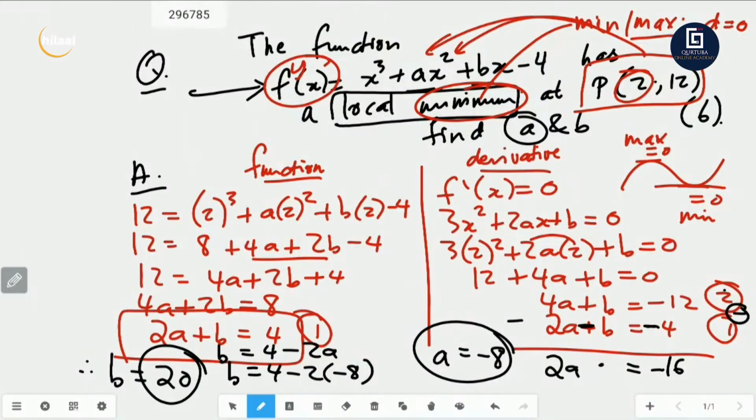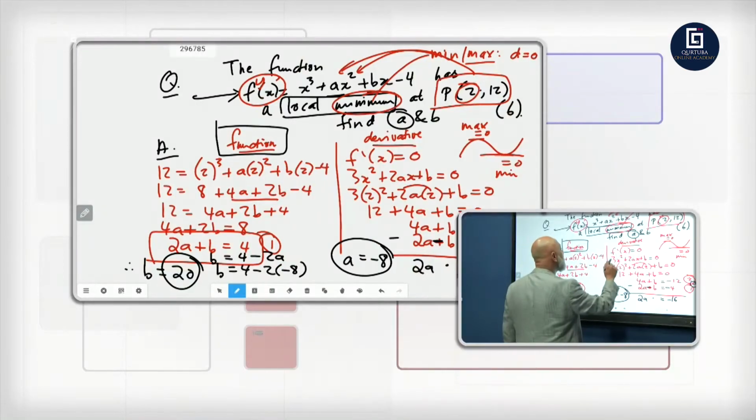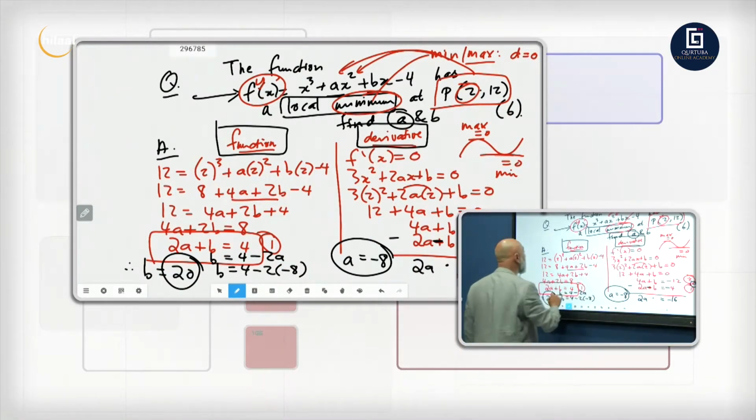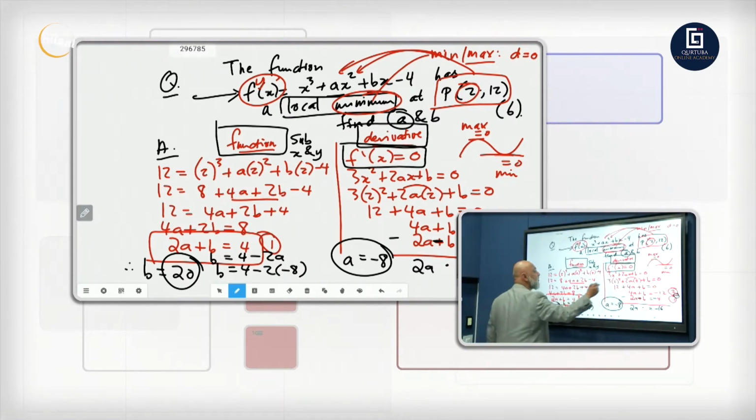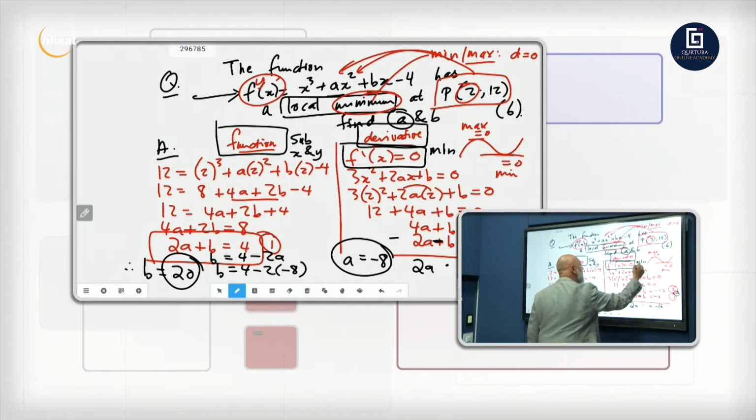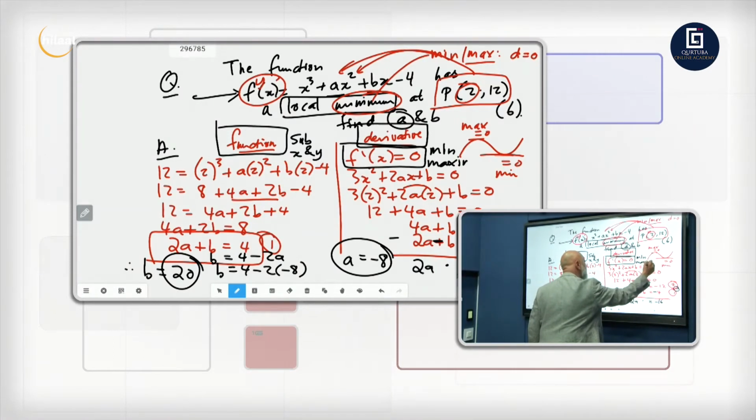And I hope you've taken all this down. It makes perfect sense. It's a wonderful piece of art, right? So we've got the function equation and we've got the derivative equation. Function equation, plug and play: you just substitute x and y. Derivative equation, you make f dash x equal to 0. Why 0? For minimum or for maximum.